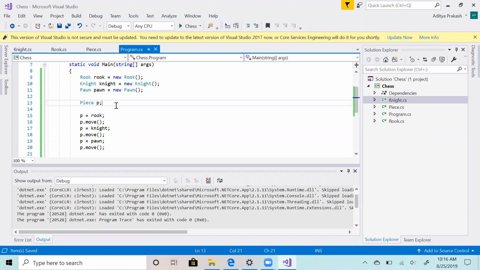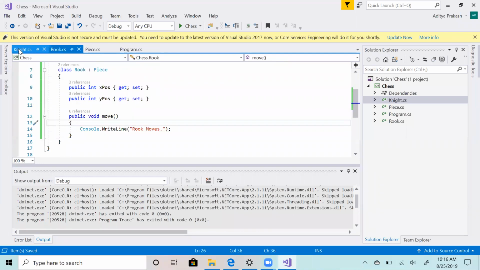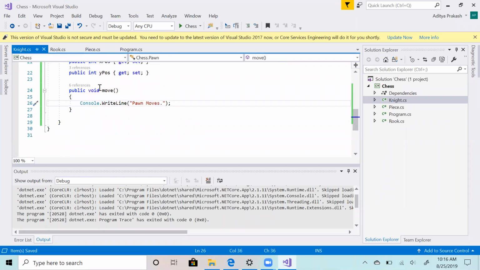Let's say what happens if I didn't have an interface. Then I would have three classes. Now anybody can write, instead of move, pick and move.